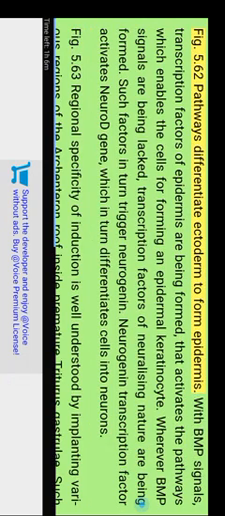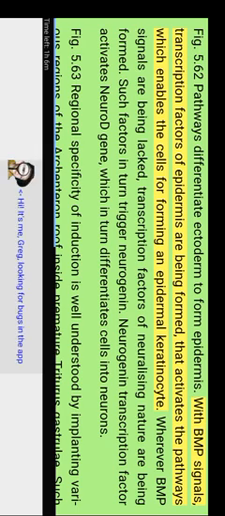Figure 5.62. Pathways differentiate ectoderm to form epidermis. With BMP signals, transcription factors of epidermis are formed that activate the pathways enabling the cells to form an epidermal keratinocyte. Wherever BMP signals are lacking, transcription factors of a neuralizing nature are formed. Such factors in turn trigger neurogenin. Neurogenin transcription factor activates NeuroD, which in turn differentiates cells into neurons.